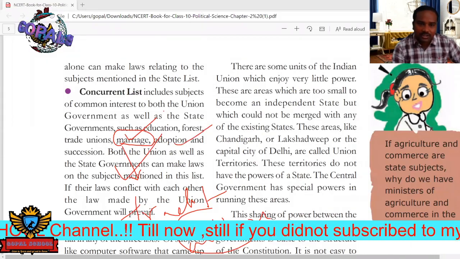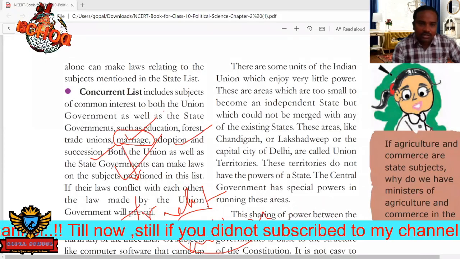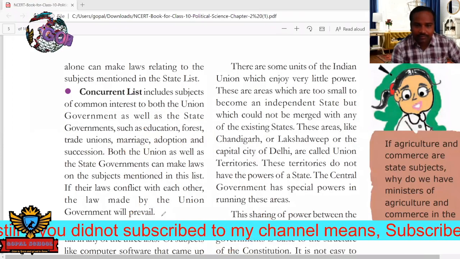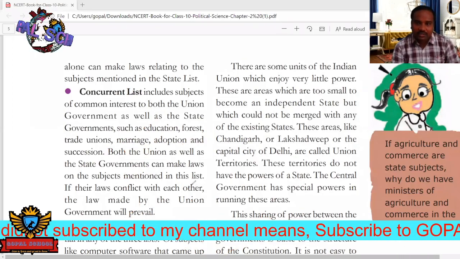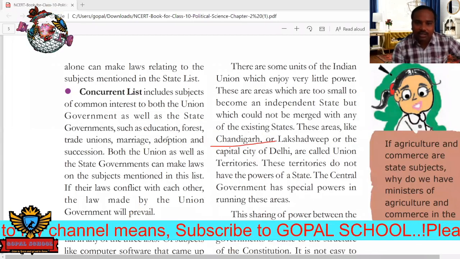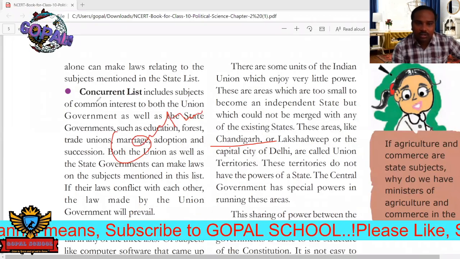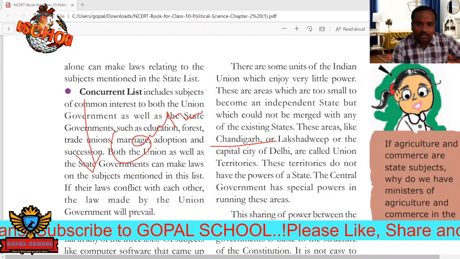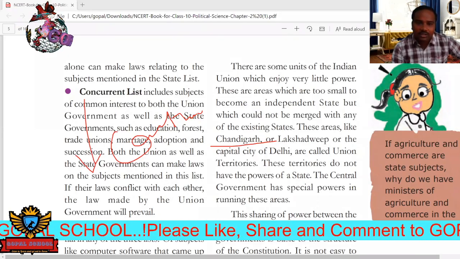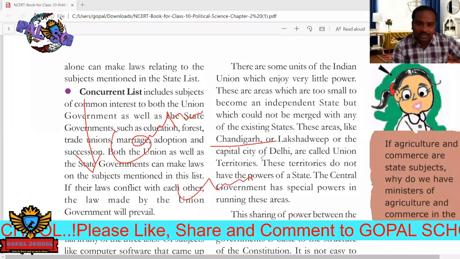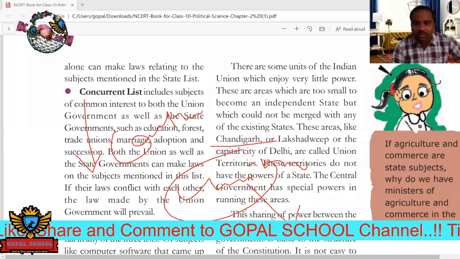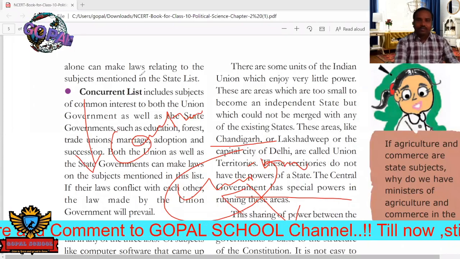Next, adoption and succession. So these are the matters. Okay. So here there are some examples, but there are some union territories. Union territories are nothing but those that are completely controlled by the central government. Whatever the concurrent subjects are, full authority was given on this. That is mainly the union territories. Union territories are nothing but those where complete authority was given to the central government. Okay. So these are the matters.